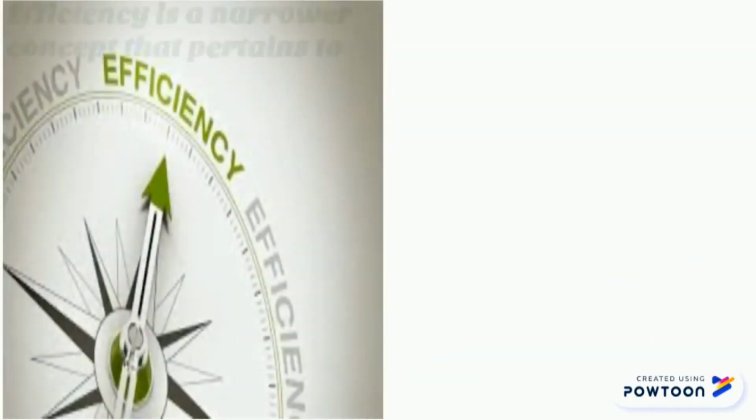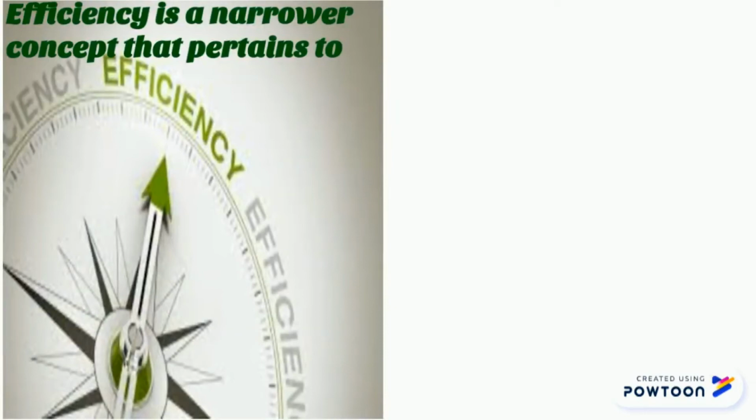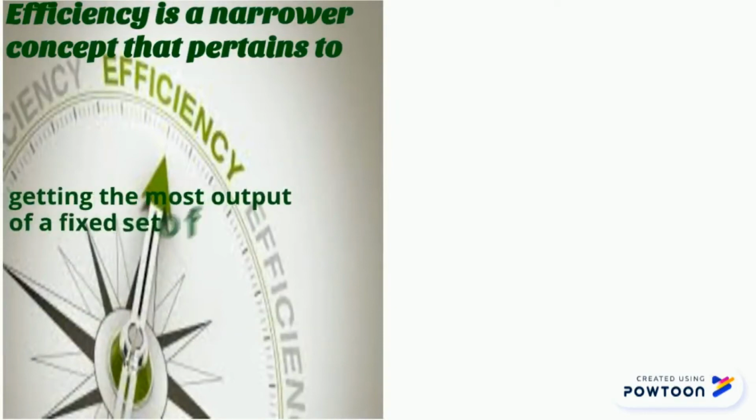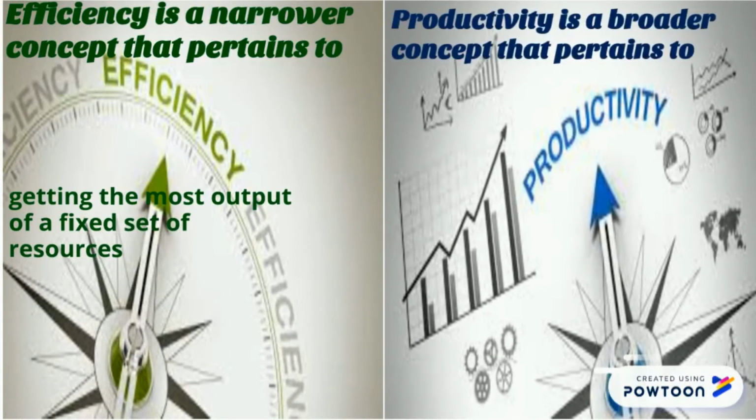So in short, efficiency is a narrower concept that pertains to getting the most output out of a fixed set of resources. On the other hand, productivity is a broader concept that pertains to effective use of overall resources.